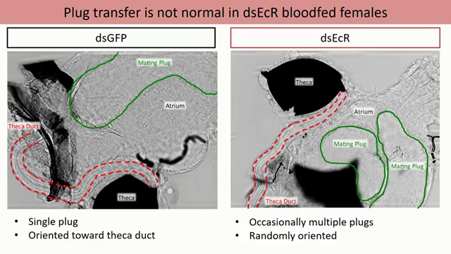But when we look at the ecdysone receptor knockdown females, we see a different story. We often see that they're receiving multiple mating plugs, and these plugs are jammed up close to the ampulla, and they're not pointing in the direction of the theca. So they're very different from our control females. And so one thing that we know about females after they mate is that they undergo atrial remodeling, and we think that this might be the process that's essential for them to become physically refractory to further mating. So what we might be seeing here is that these ecdysone receptor knockdown females have undergone some atrial remodeling such that they're no longer able to receive a mating plug in the way that they typically would.